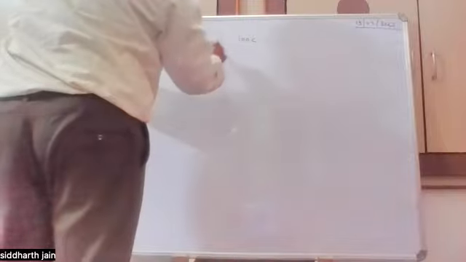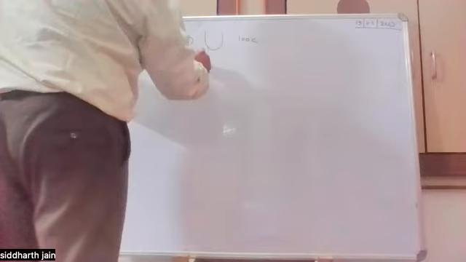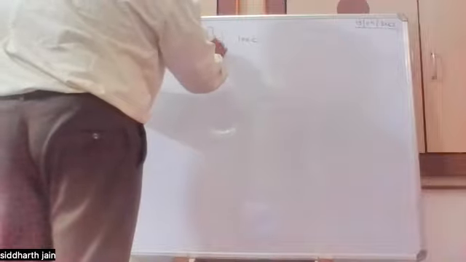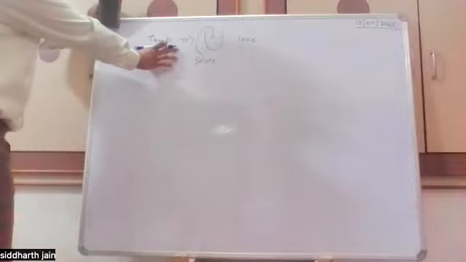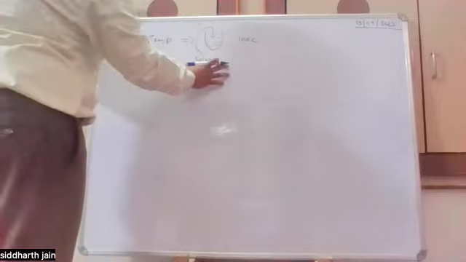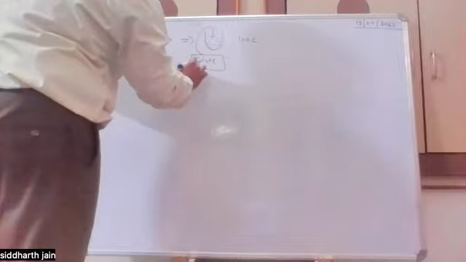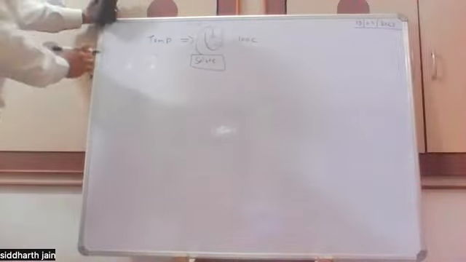And if we dissolve a solute in this water, then there will be a change in this temperature. So the change in this temperature is due to the colligative property of this solute. So like this we can define the colligative properties.